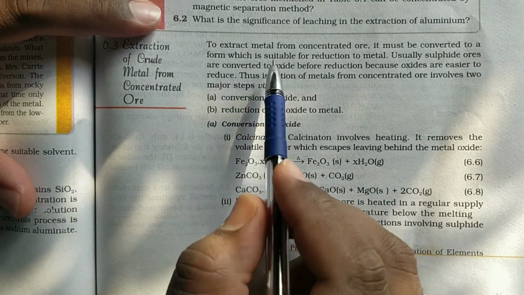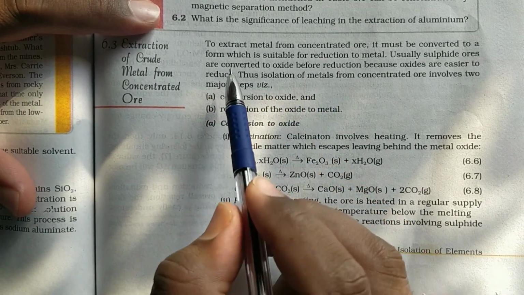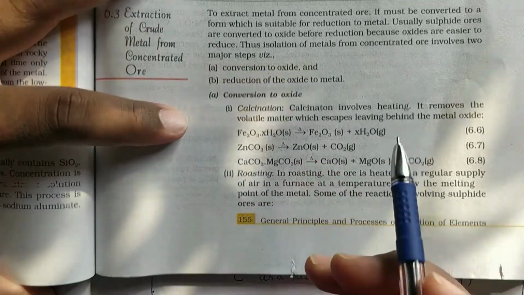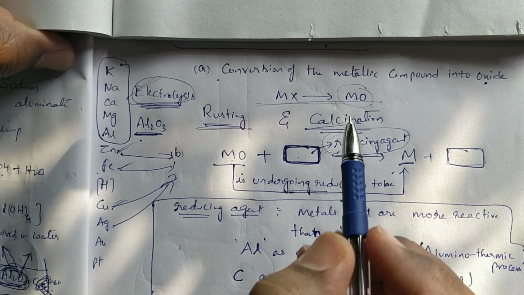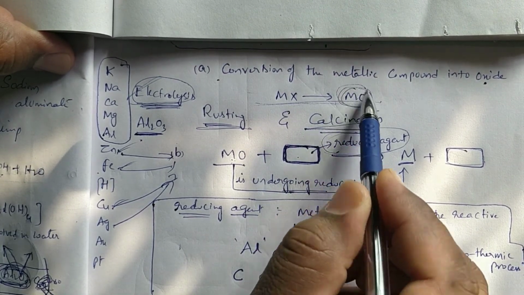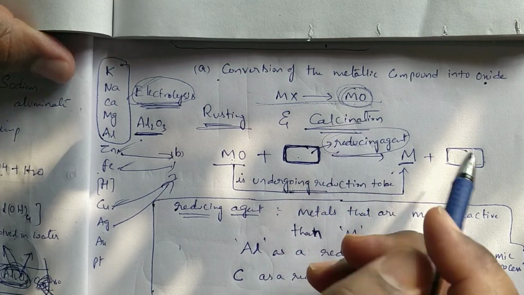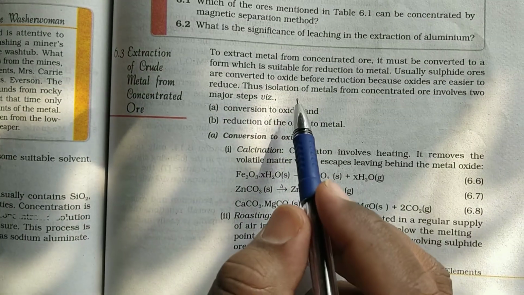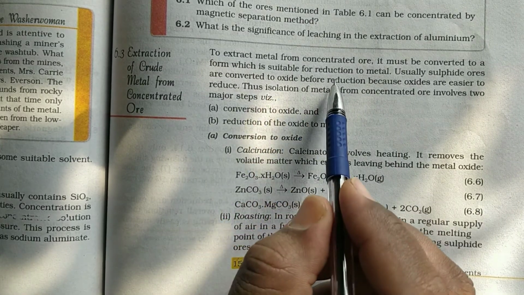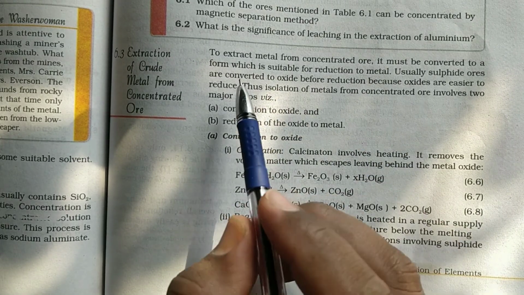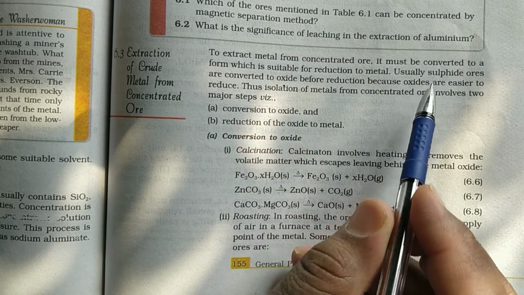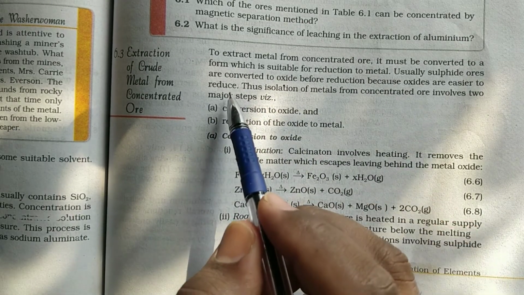To extract metal from concentrated ore, it must be converted to a form which is suitable for reduction to metal. That is metal oxide. Usually, sulfide ores are converted to oxide before reduction because oxides are easier to reduce.